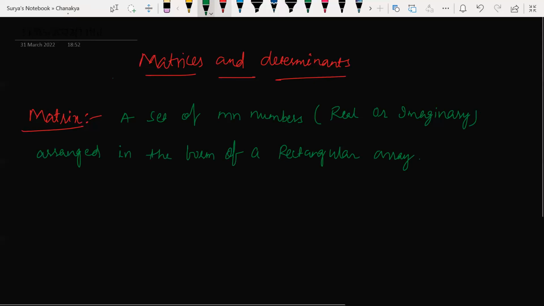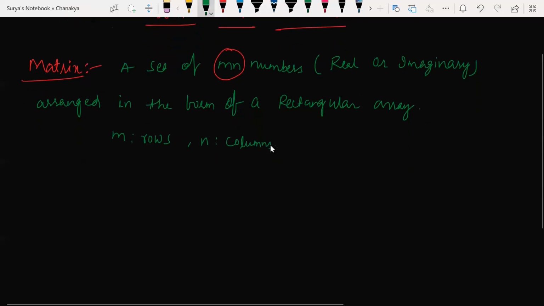Here m denotes what and n denotes what? m denotes rows, n denotes columns. And now I'll be representing matrices like this: m cross n. This is how I represent a matrix. This is not m into n, it is read as m cross n.